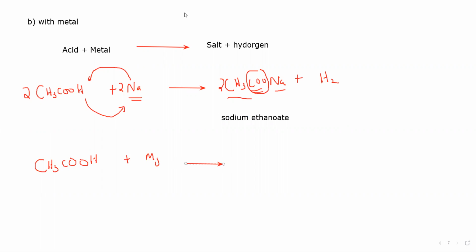But for the symbolic equation, because magnesium belongs to group 2, the valency of magnesium is 2, and the valency of all these carboxylates is -1, like CH3COO, that valency is -1 and magnesium is +2. So cross multiply, so the product which will form will be (CH3COO)2Mg plus hydrogen, which will be H2.